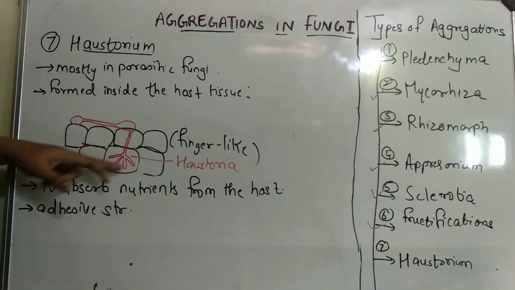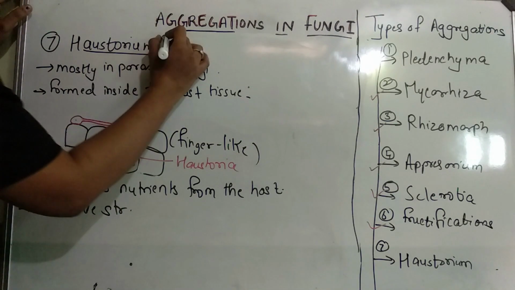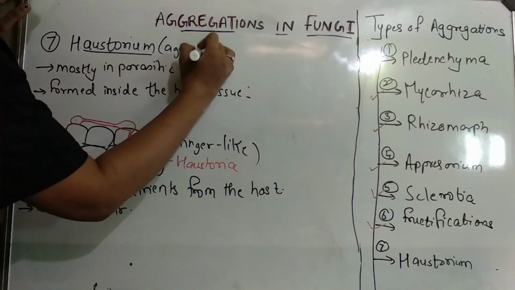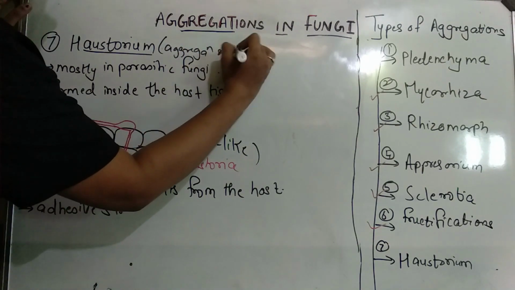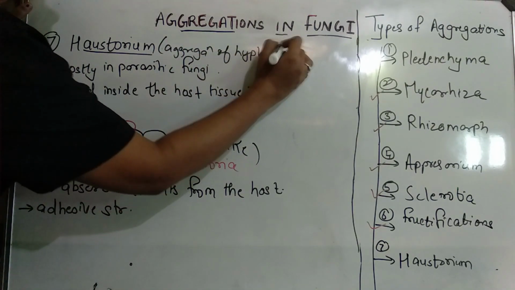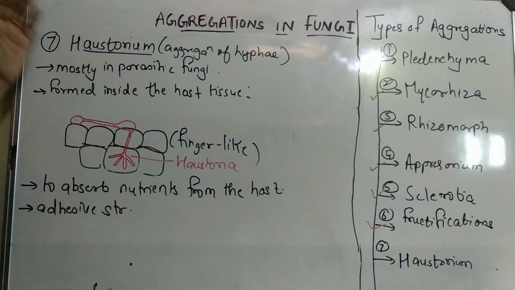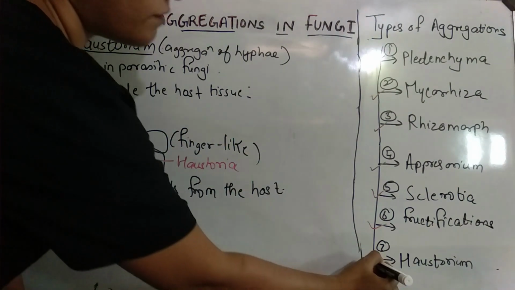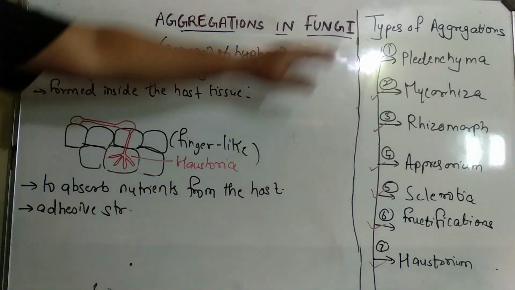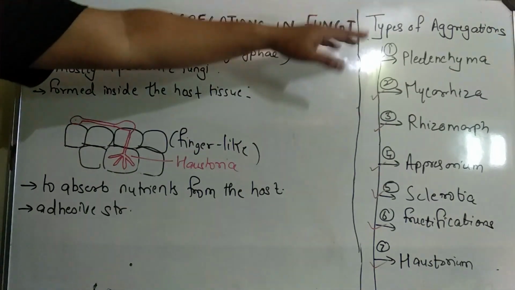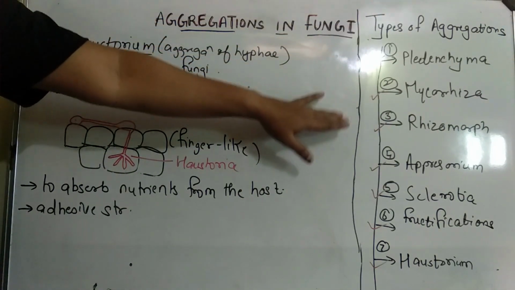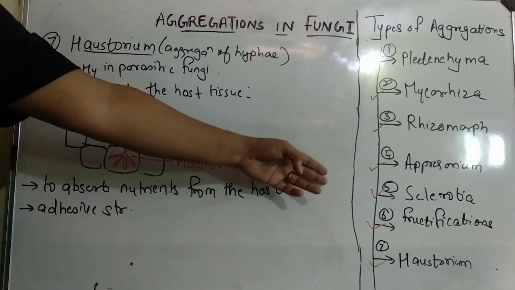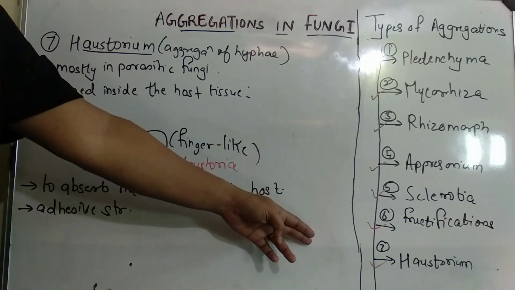So all the Haustoria are also aggregations of hyphae. Now I hope that this topic is clear with you, where we have covered the last type of aggregation also. I explained about Plectenchyma, Mycorrhiza, Rhizomorph, Appressorium, Sclerotia, Fructification and Haustorium.